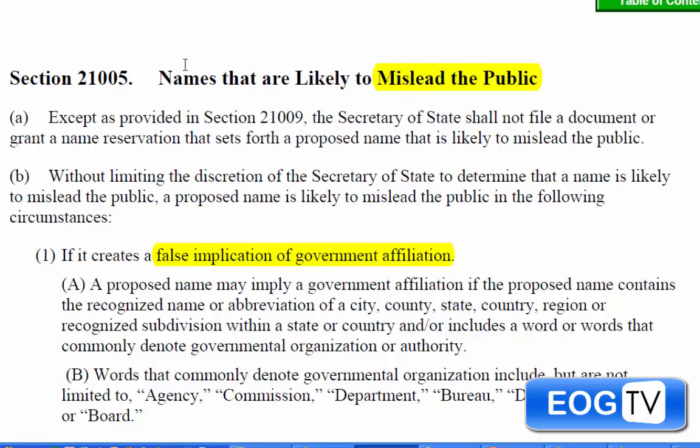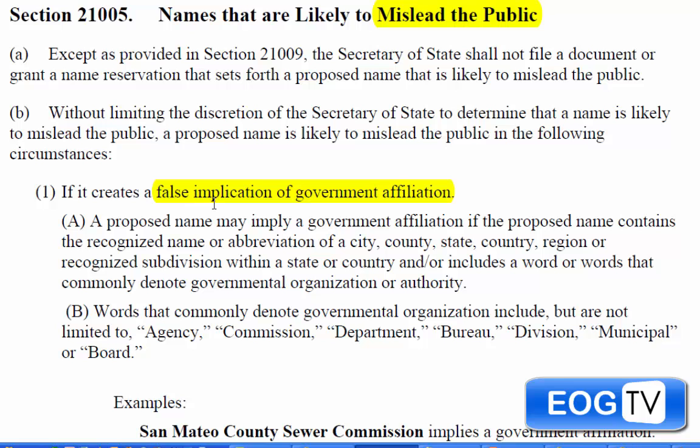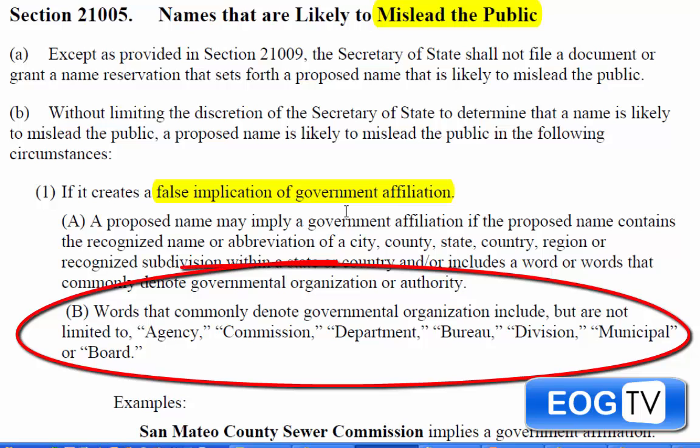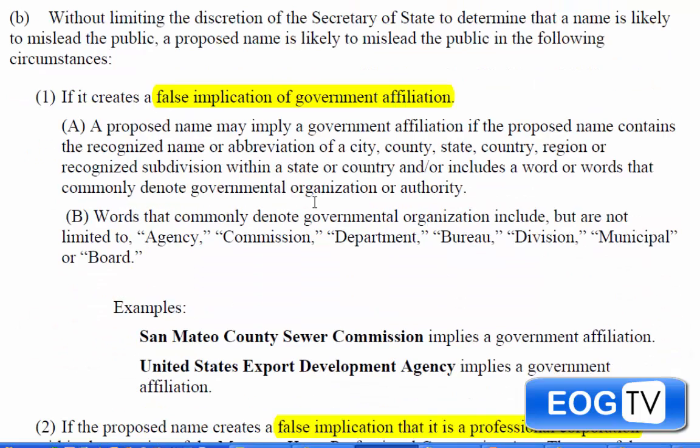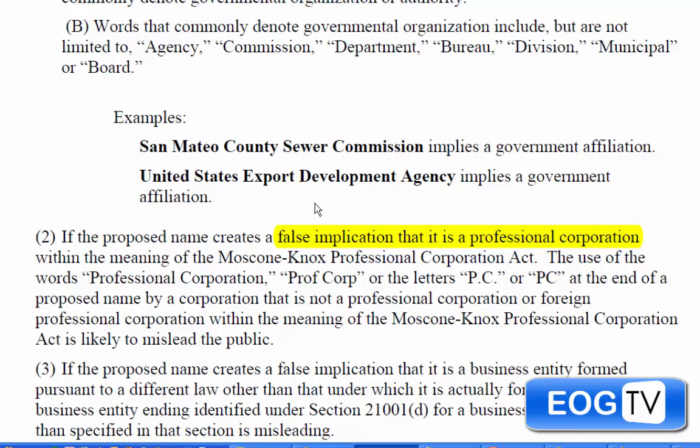So the other thing is to make sure that you don't mislead the public. So one of the main things is false implication of government affiliation. If you didn't know this, cities, states, government agencies, they are also incorporated. So using words like agency, commission, department, bureau, division, municipal board, they can be misleading. So make sure that you don't include those words if you can in your corporate name.